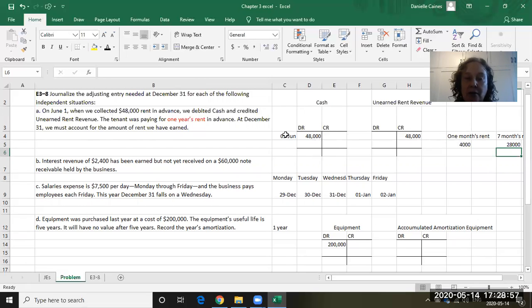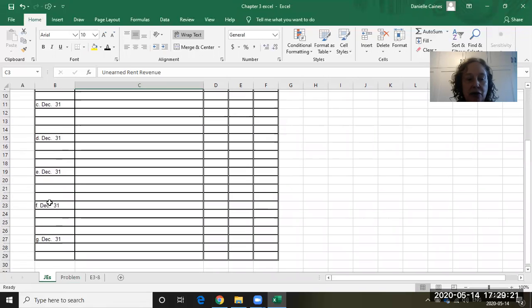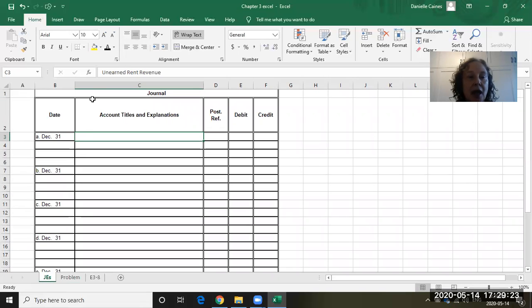So we've got rent revenue. That's our credit account where we have rent revenue, and we're going to debit our unearned rent revenue. So we're going to adjust this account for $28,000, and we're going to record it as revenue. So let's go over to our journal entry and make that entry. So we have December the 31st. All of our entries are going to be adjusting entries on December the 31st. We've got several of them here to do.